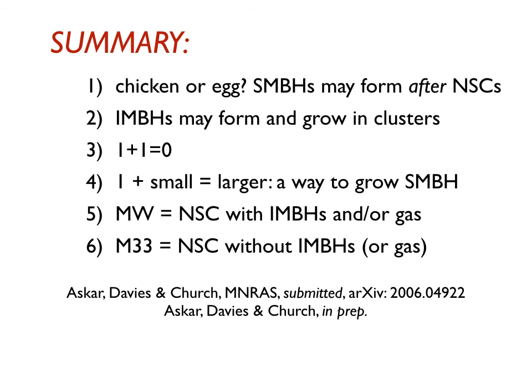The recoil kick could remove them unless the mass ratio is less than 0.15. If the mass ratio is low, we can keep the black hole, and it can grow to a supermassive black hole by gas accretion and tidal shredding of stars. We think that in the Milky Way, the nuclear stellar cluster was formed with at least one IMBH, and that grew by gas accretion. And with M33, the galaxy close to us that does not have a supermassive black hole today, but a nuclear stellar cluster, we think that it formed a nuclear stellar cluster probably without an IMBH at all. And if it had an IMBH, it has not grown because the system is dry. Very little gas accretion has happened in that system.